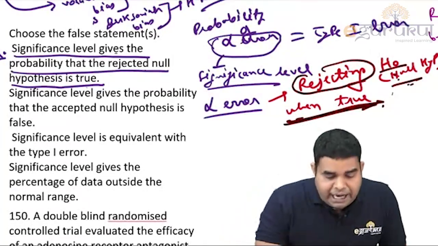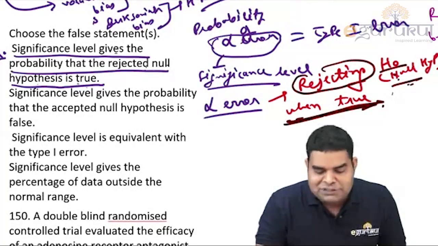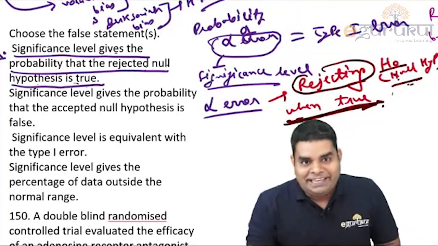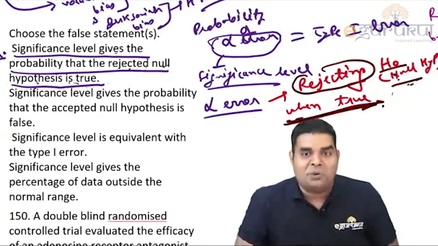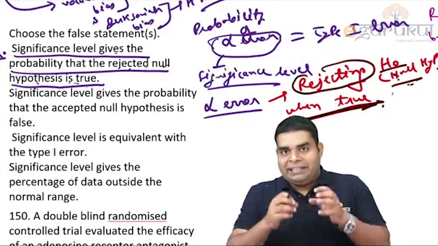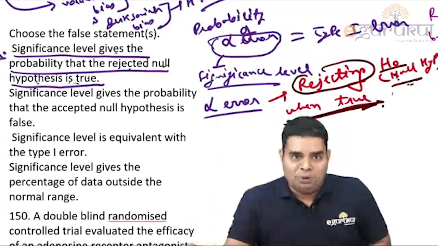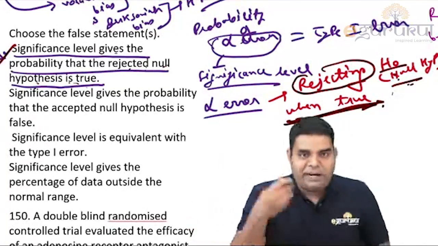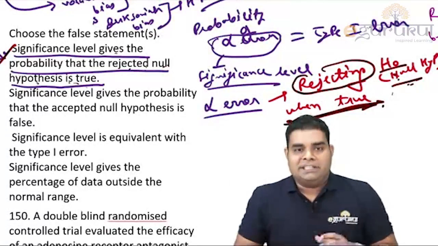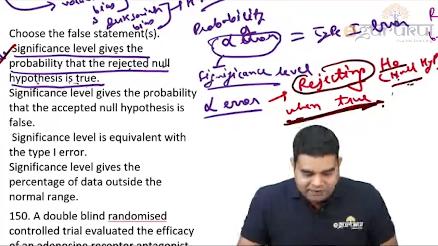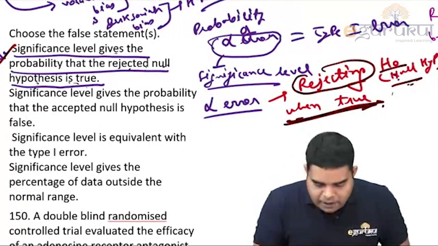So line A is saying significance level gives the probability that the rejected null hypothesis is true. Yes, that is what alpha error is. Rejected null hypothesis is true. That is what Dr. Gaurav and Baba Ramdev both are doing. So option A is correct, and we already know it. That is significance level. Now let's go through the other options one by one and see what they mean.